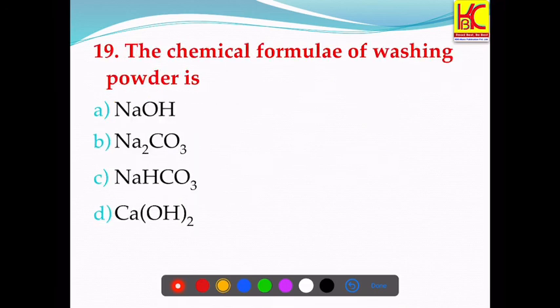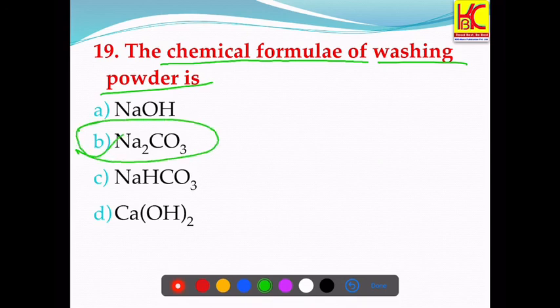Question number 19. The chemical formula of washing powder is. So what is the chemical formula of washing powder? It's Na2CO3. Sodium carbonate is the formula of washing powder. This NaOH is the caustic soda. This is plaster powder.